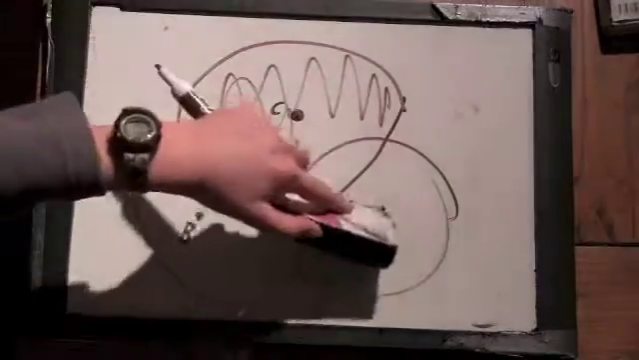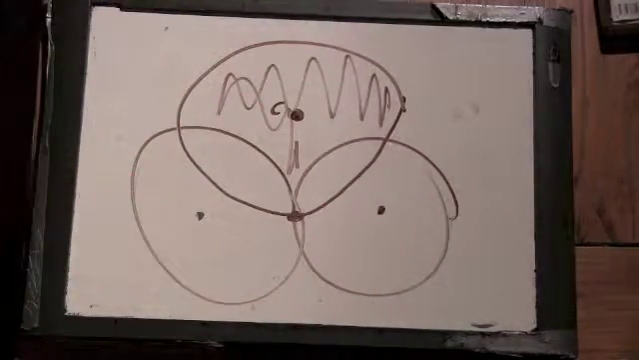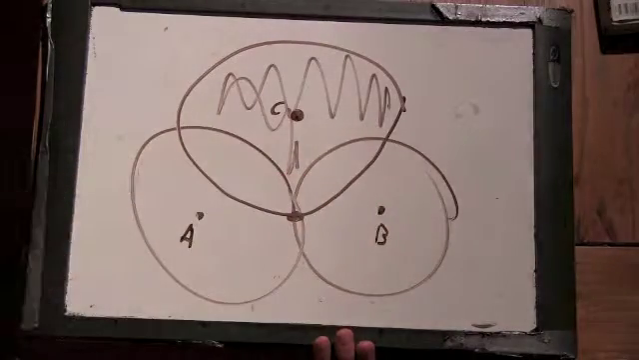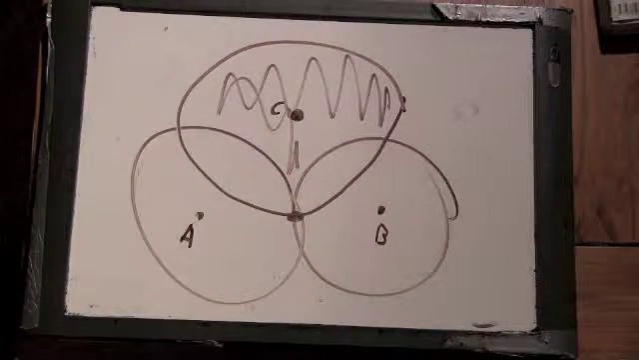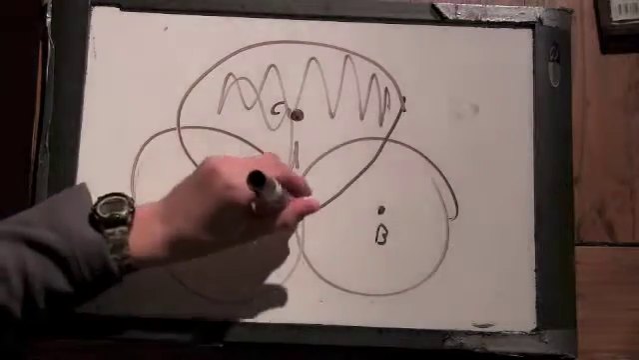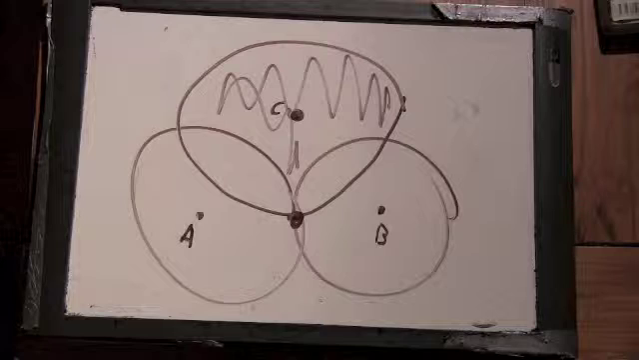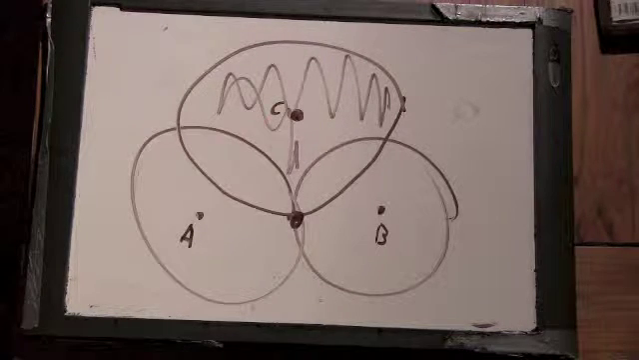So it says circles A, B, and C each have radius 1. Circles A and B share a point of tangency. Circle C has a point of tangency with the midpoint of AB. What is the area inside circle C but outside circle A and circle B? So what's the shaded area there?